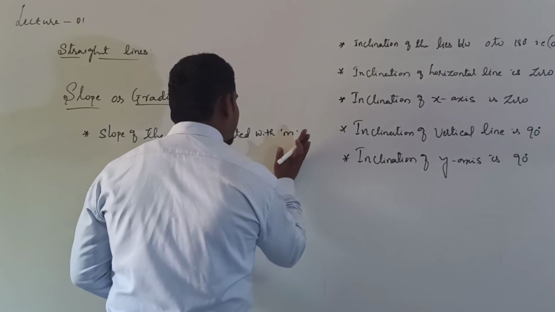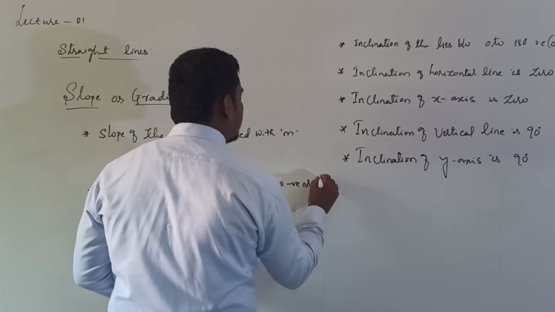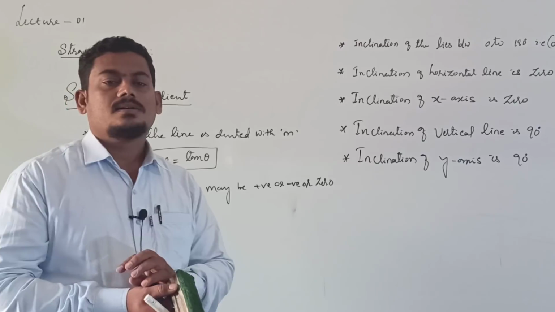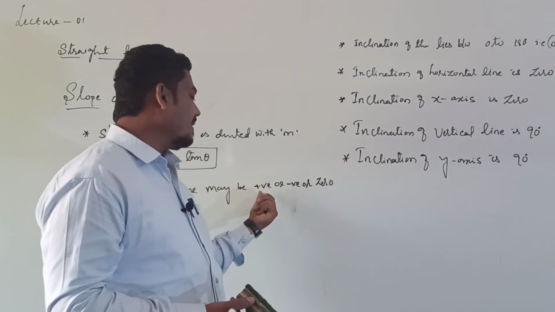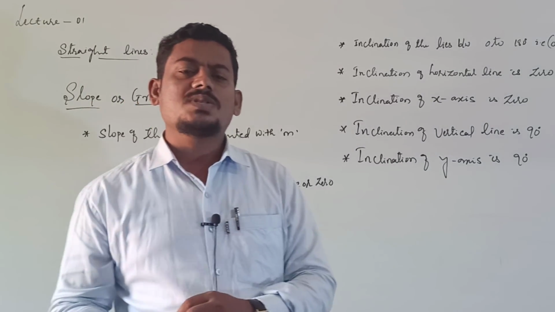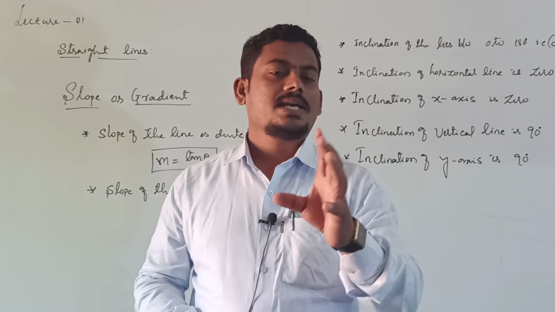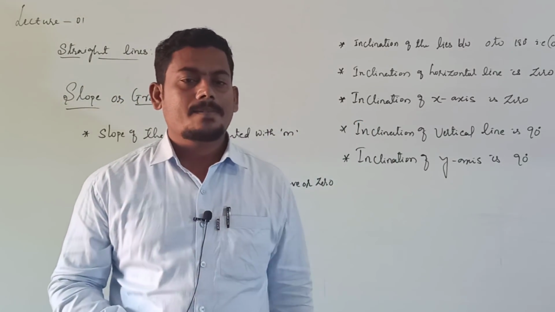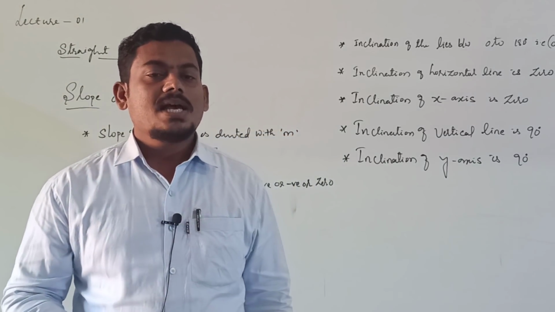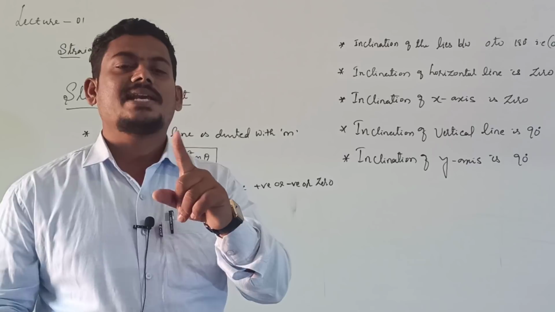Or negative or zero. For the slope, there are three possibilities. It may be positive or negative or zero. When is the slope positive? Slope is positive only when the inclination of the line is less than 90. If the inclination of the line is less than 90, then clearly slope is positive. Suppose the inclination of the line is more than 90, then clearly slope is negative.